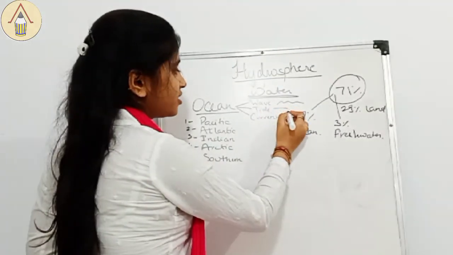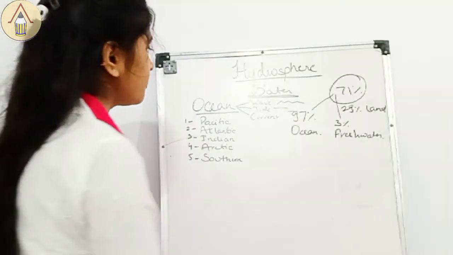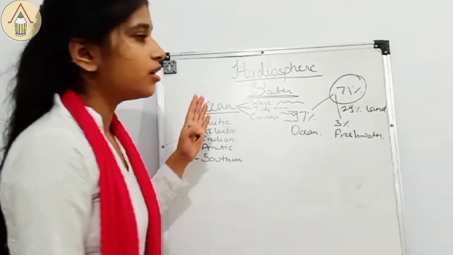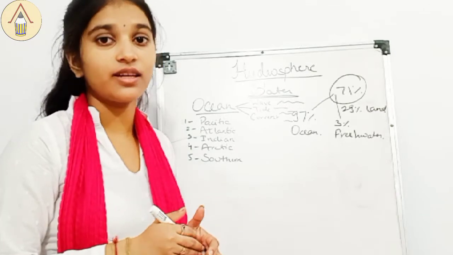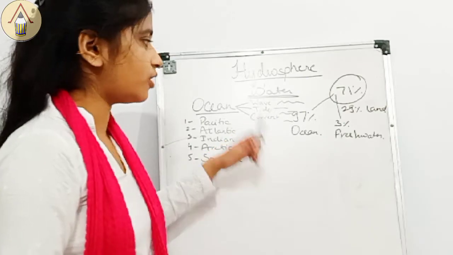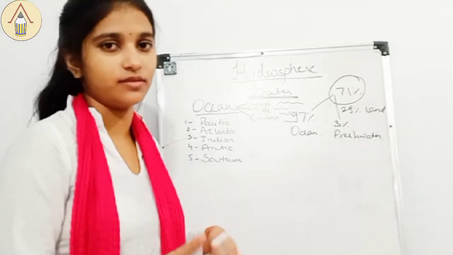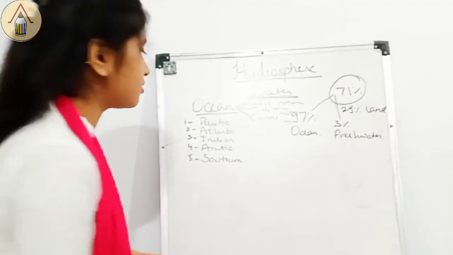Tides are high tides, low tides that occur because of the gravitational force of sun and moon. And currents are the hot and cold currents that move from various places, they are like fillers of the gap between the hot and the cold climate. So according to the region, they move towards it. We will study all this in the next classes.